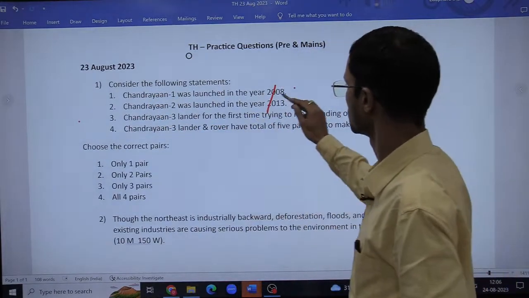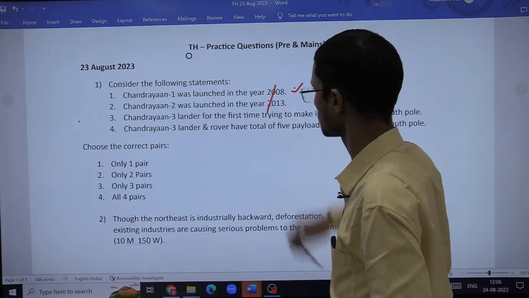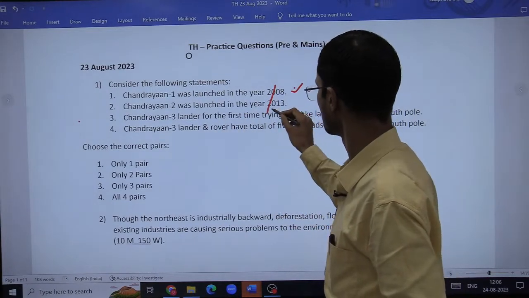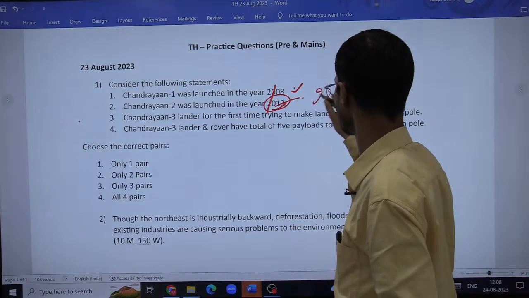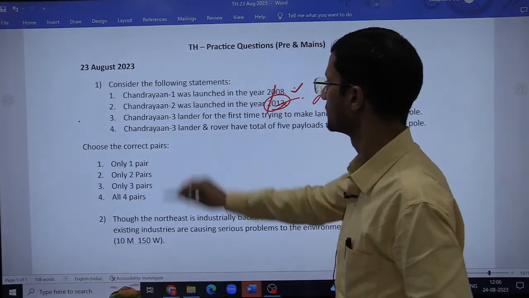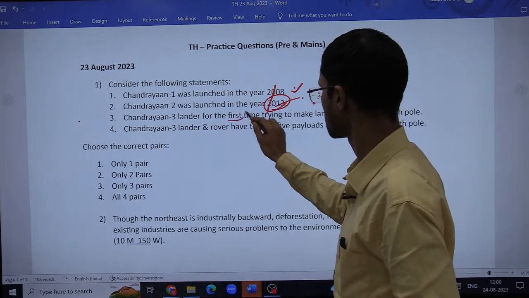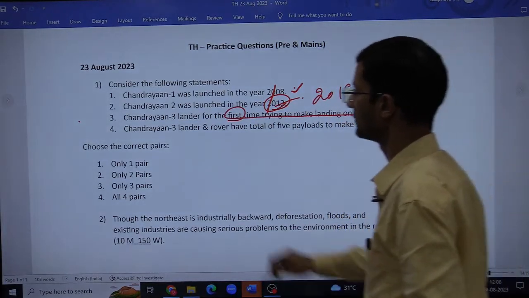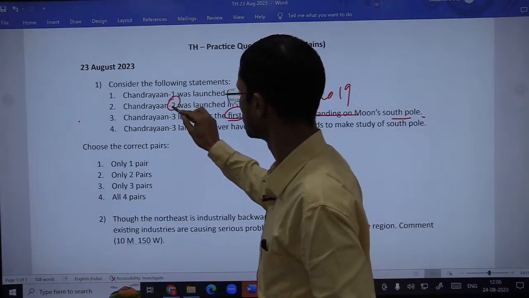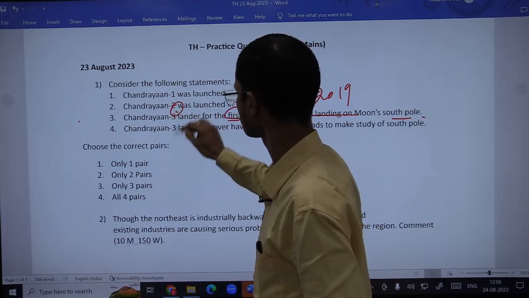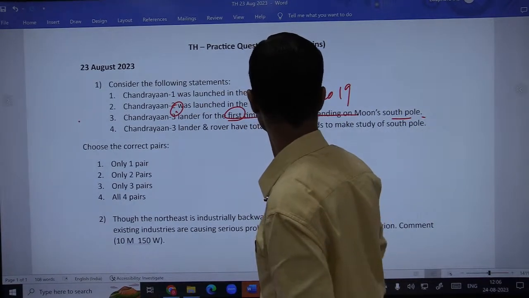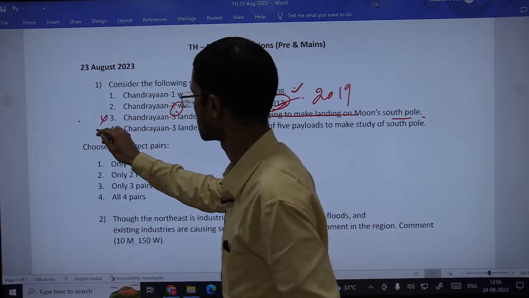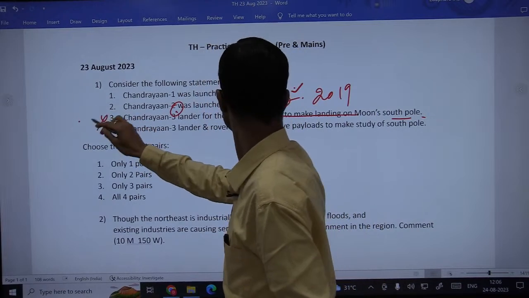Chandrayaan 1 was launched in the year 2008. It's correct. Chandrayaan 2 was launched in the year 2013. No, it was launched in 2019. So this is incorrect. Chandrayaan 3 lander for the first time trying to make landing on moon south pole. No, even Chandrayaan 2's lander tried to make this landing on the moon south pole. So therefore the third statement is also incorrect. Second is incorrect.